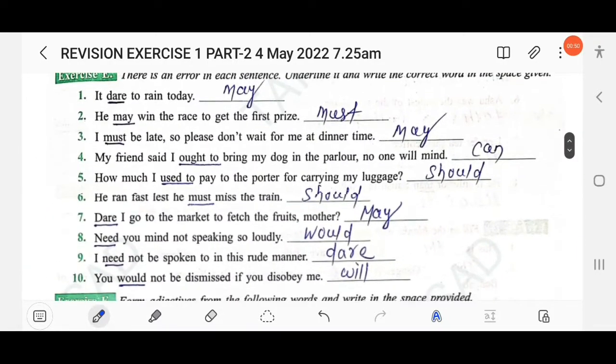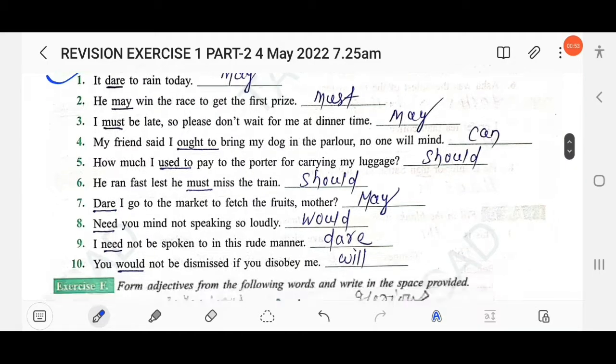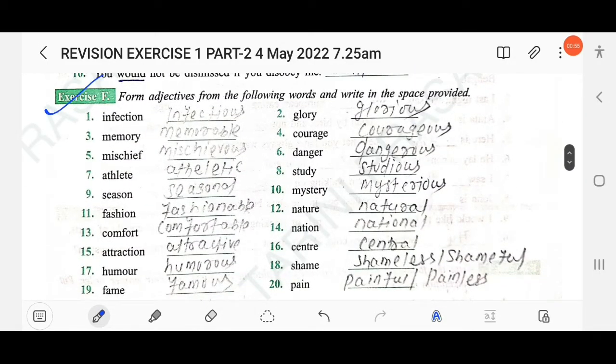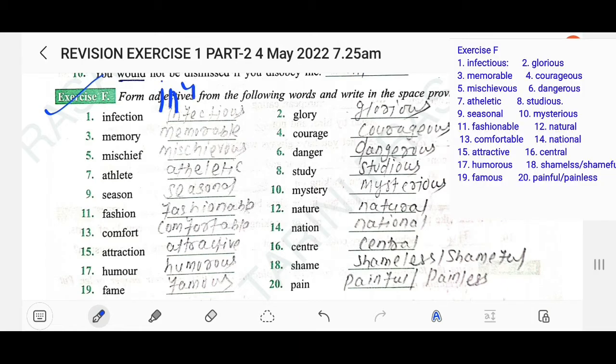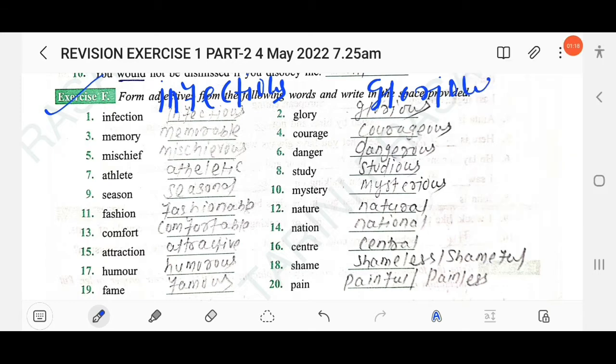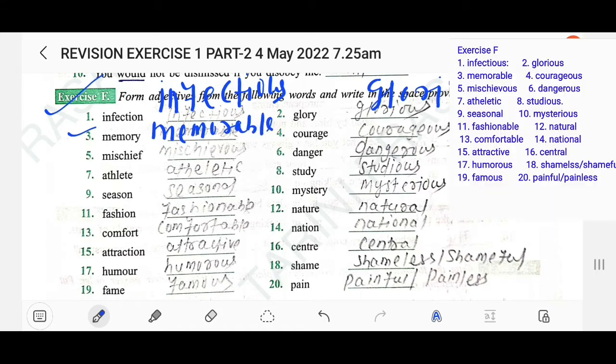In part 1 we had discussed up to exercise E. So here in this video we will discuss from F. Form adjectives from the following words and write in the space provided. Infection, infectious. You have to write infectious. The next, glory, glorious. The next, memory, memorable. The next, courage, courageous.